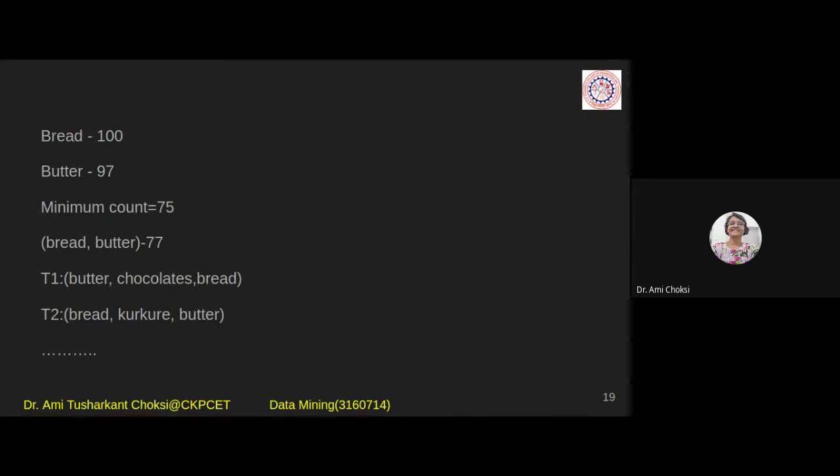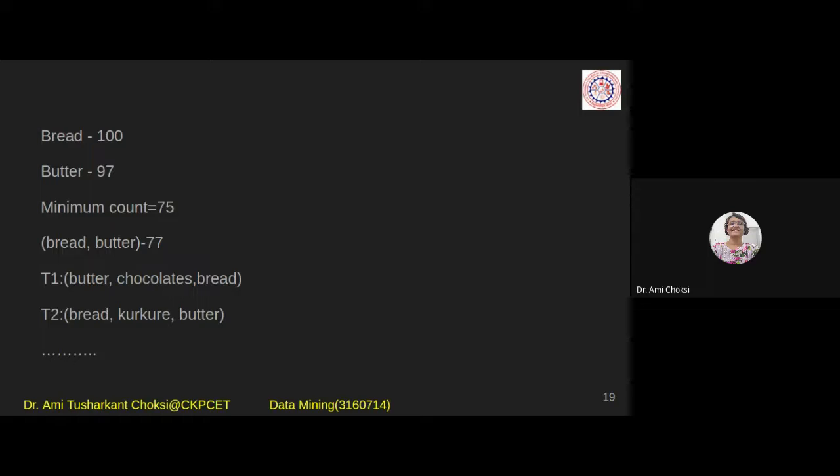So let us say bread and butter. But is it frequent? How can I say? We should take this combo and find the count of them from the database or data warehouse, whatever it is. Now what should we find? You might say, Ma'am, bread is 100, butter is 97, so the minimum combo is 97. No, it is not like that. Say Kishan has purchased only bread, Dhara has only purchased butter, so this is not the combo.